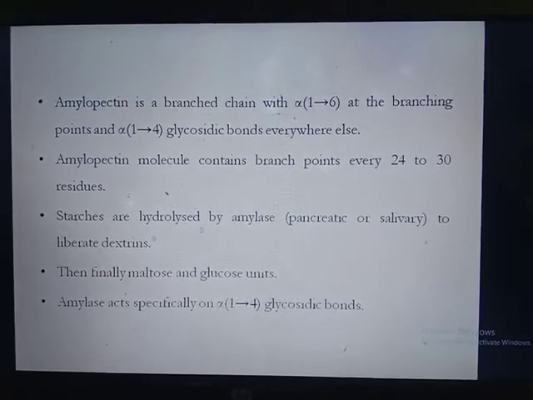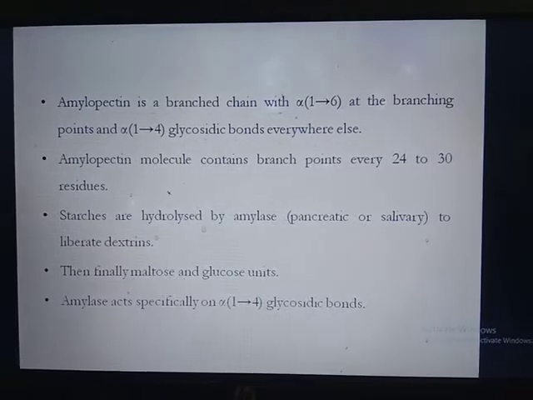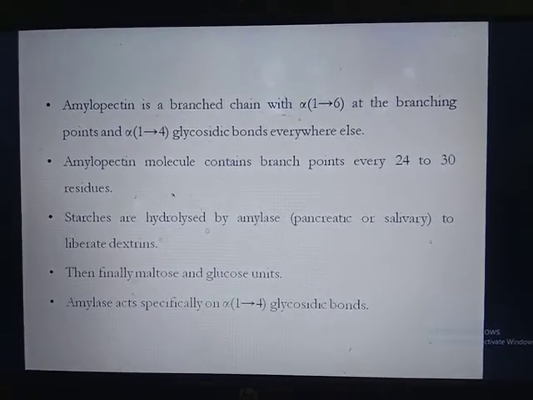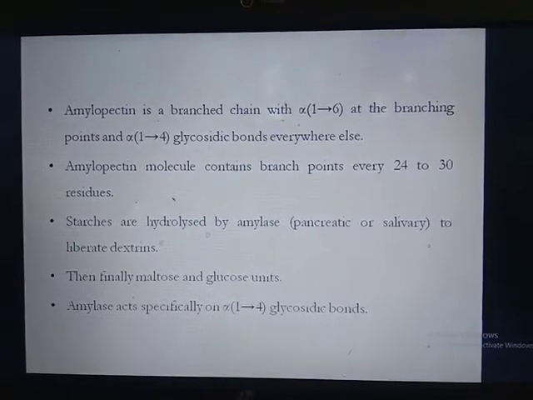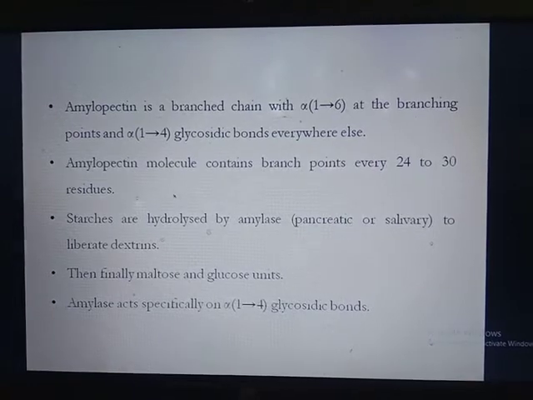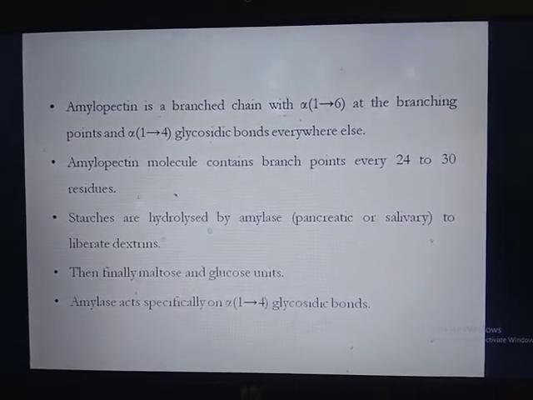Amylopectin molecule contains a branch point at every 24 to 30 residues. It means after every 24 to 30 glycosidic bonds, you will observe the alpha 1,6 bond which produces the branch in that amylose, which turns after branching into amylopectin.